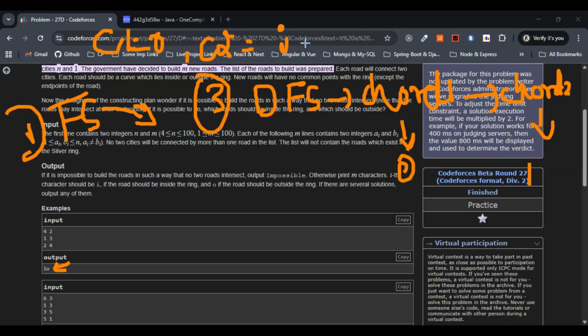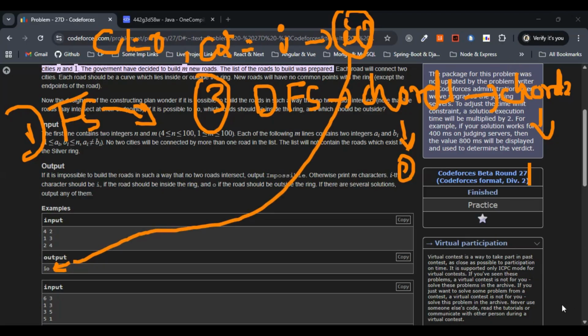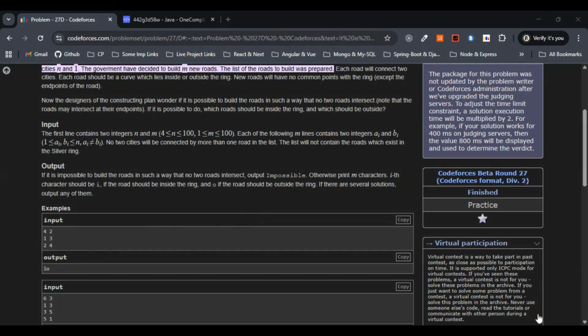We have to print IO here, accordingly with the input or the example that we considered. So the output that we got after performing the DFS is IO, which is equivalent to the output they have mentioned for example one within the question. So our approach works absolutely correctly here.